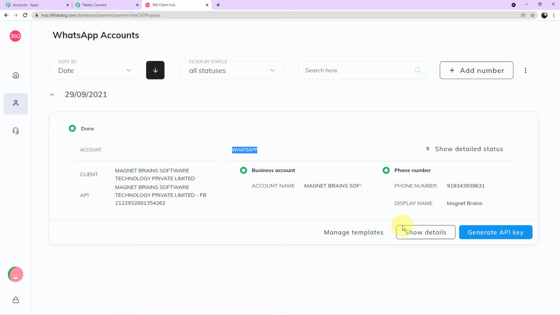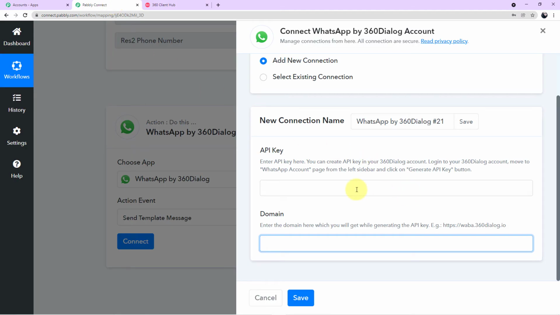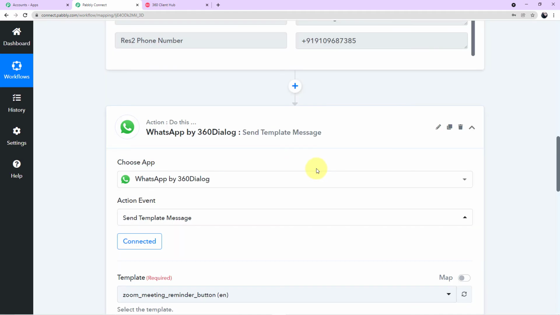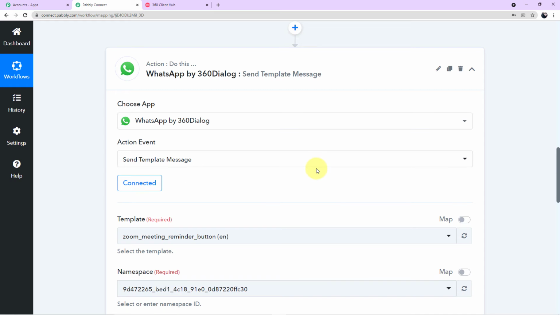Now I have already told you, guys, this is a one-time process of generating API key. So I have already generated my API key and the domain. All I have to do is paste both of the values here and I'll click on save and I'll be authorized back to my workflow. Now because of some security reasons, I cannot show you this process. So let me complete this process. This is a very simple process, guys, and we will directly meet in our workflow. Okay guys, as you can see on my screen, I have successfully been authorized and back to my workflow.